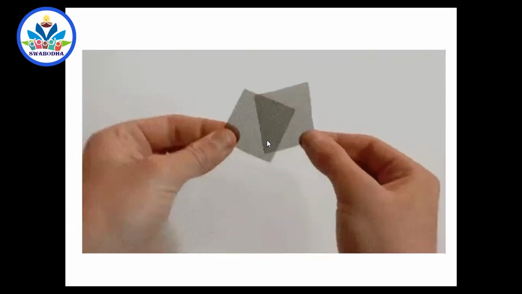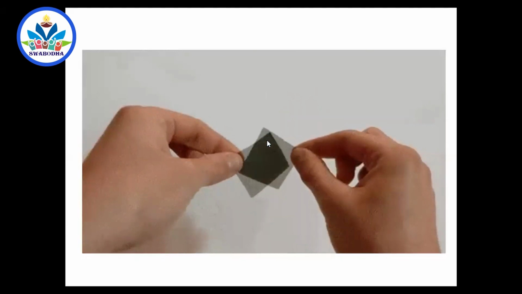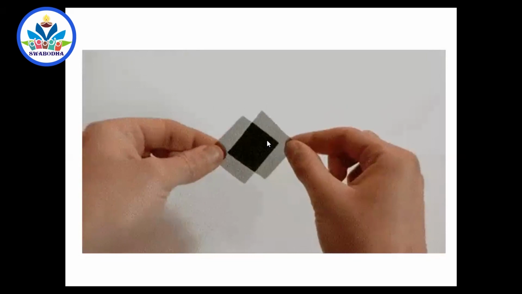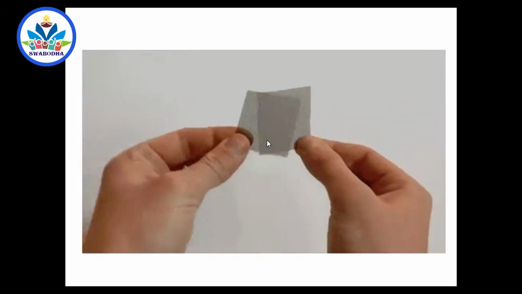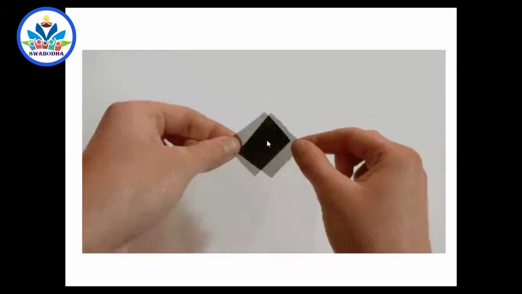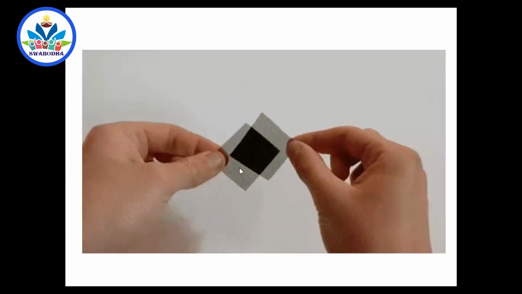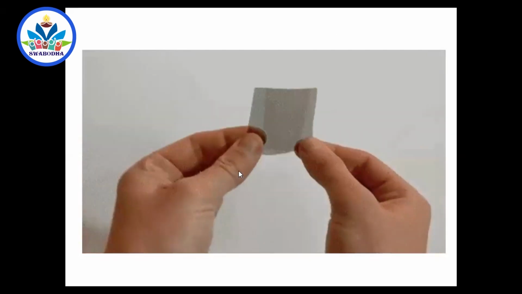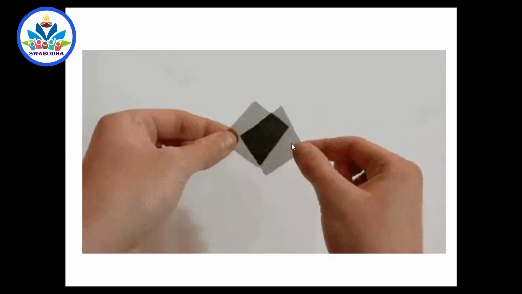You can do this experiment by taking two such calculators and opening them. Or if you have only one calculator, open it, cut that sheet into two, and do this experiment. You can see that very beautifully. So you can use these Polaroid sheets.